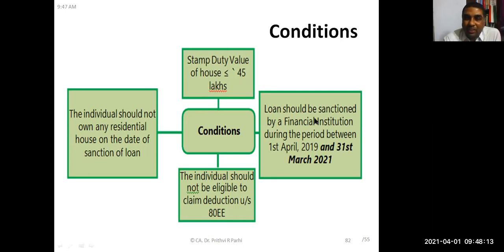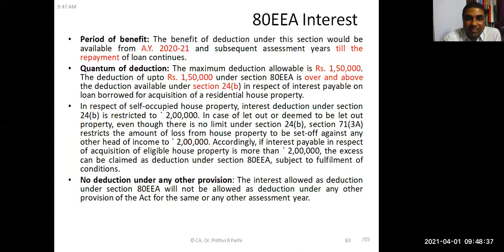And the loan should be sanctioned by the financial institution between 1/4/2019 and 31st March 2021. And individuals should not own any residential house at the date of sanction of the loan. If these conditions are met, then the additional 1,50,000 will be allowed, over and above the deduction allowed under section 24.